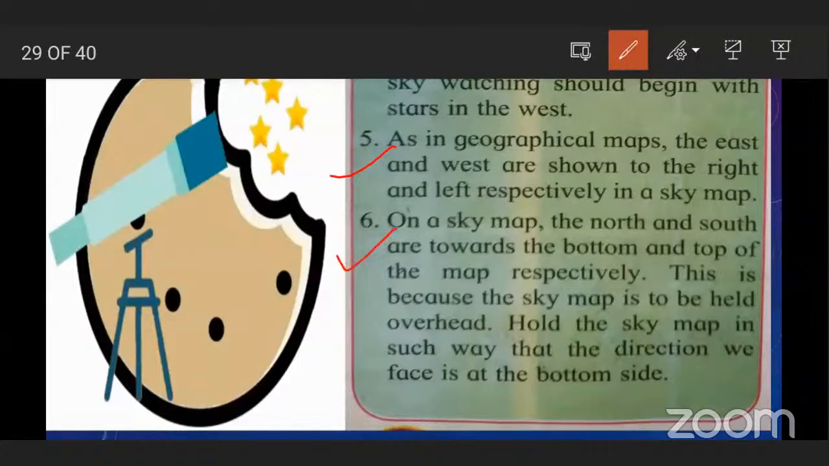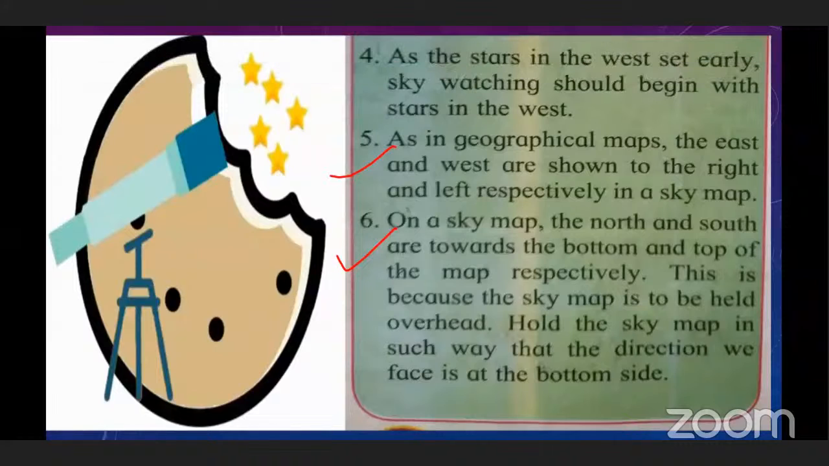On the sky map, the north and south are towards the bottom and top of the map respectively. Sky maps are available, and in that map, north and south are towards the bottom and top of the map. This is because the sky map is to be held overhead. We have to hold the sky map over our head. Hold the sky map in such a way that the direction we face is at the bottom side. These are some points we should consider before sky watching.